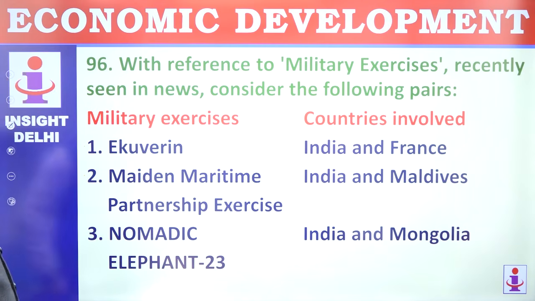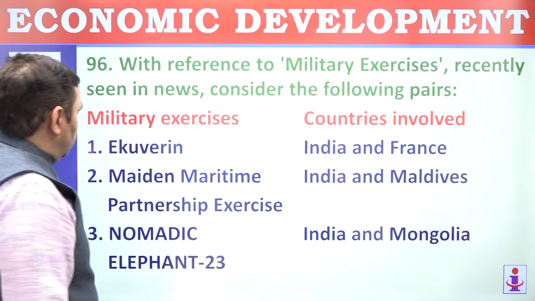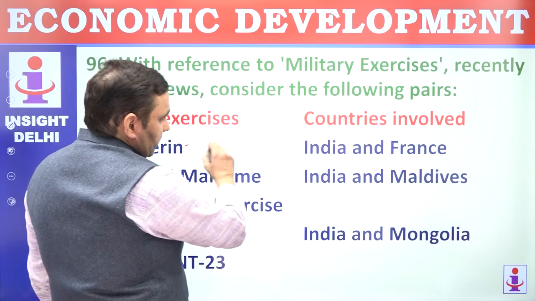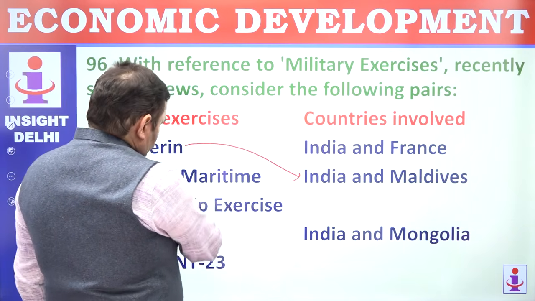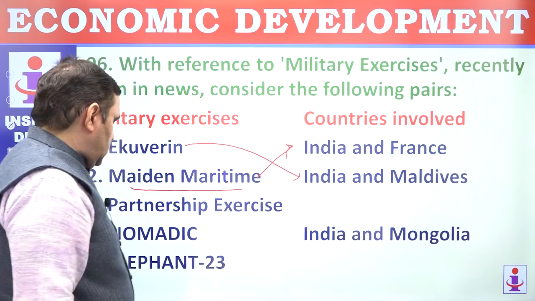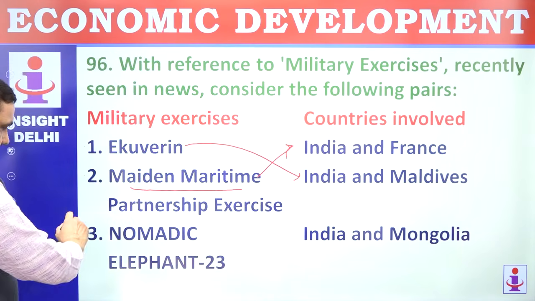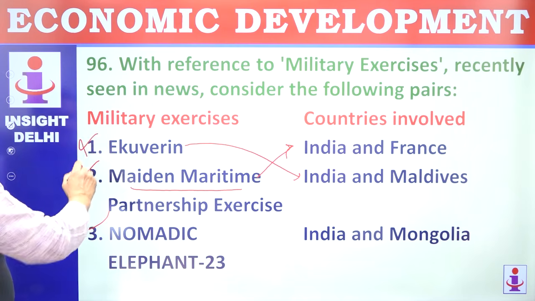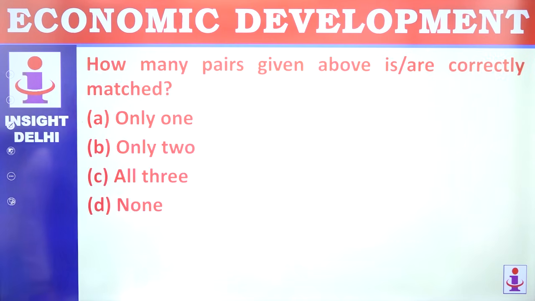96. With reference to military exercise recently seen in news, EU Varin with India and Maldives, Maiden Maritime, India, France, Nomadic is India, Mongolia. That's correct. How many are correctly matched? Only 1.